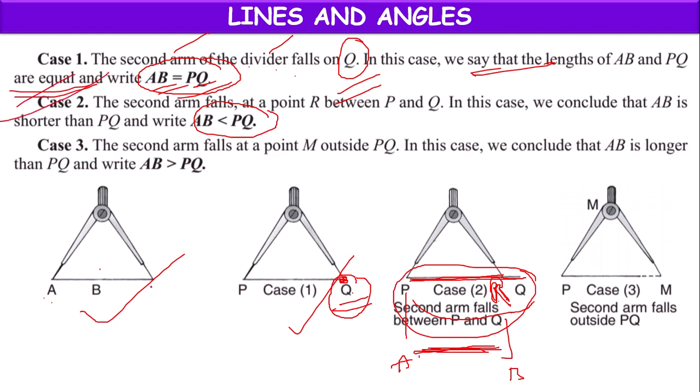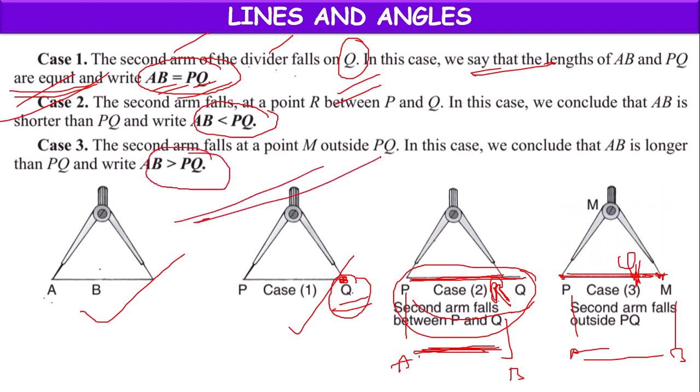Suppose we keep the first point on P without disturbing it, and the second point lands at a point outside PQ, say M. Then P stands for A and M stands for B. This AB length is equal to PM length, which is more than PQ length. So we can conclude that the length of AB is greater than PQ, that AB is longer than PQ.